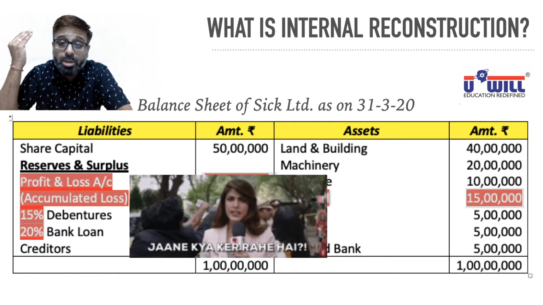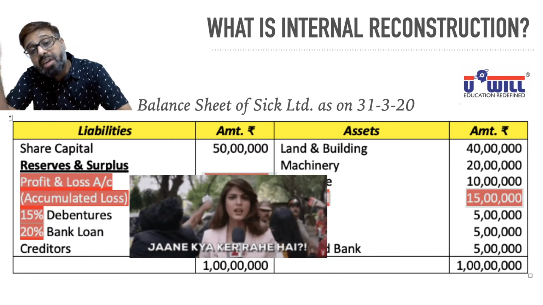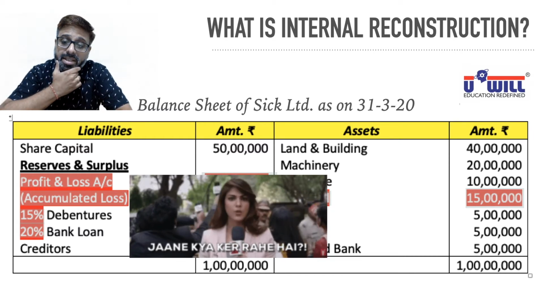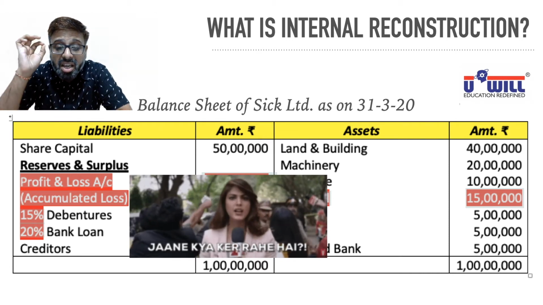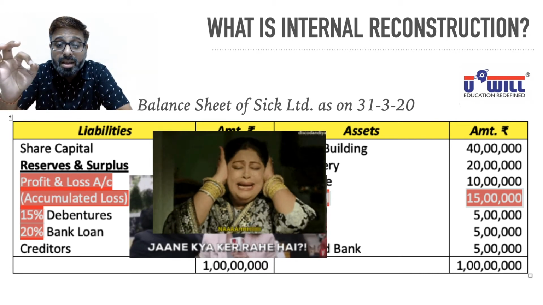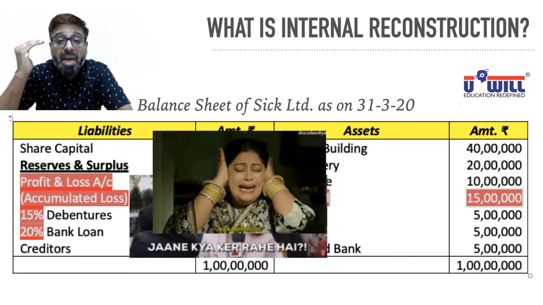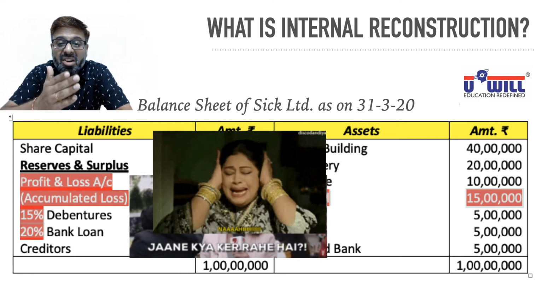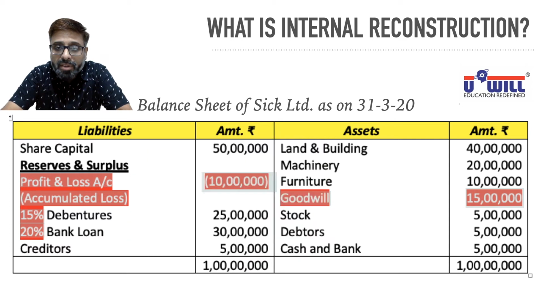On one side you show there is a loss of 10 lakhs. On another side you are showing that even a loss making company has a goodwill. Surprising. Goodwill of 15 lakhs. Just impossible. How is it possible? Do you all understand what I am trying to say? There is a lot of manipulation done in making the books of accounts. Goodwill and accumulated loss, not possible at all. Moreover, a few more things might be possible.